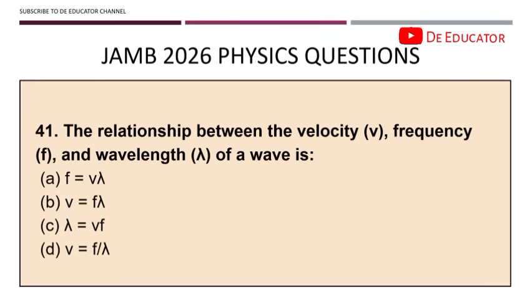It's only when you now calm down to look at it, you now know that these things are not the same, actually. Okay, so if you look at it, option B is the standard wave equation, which says that the velocity is equal to the frequency times the wavelength.